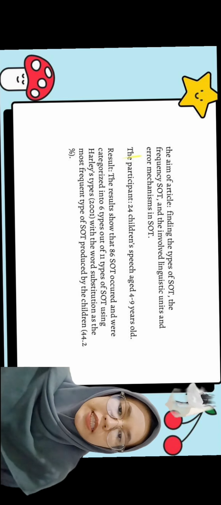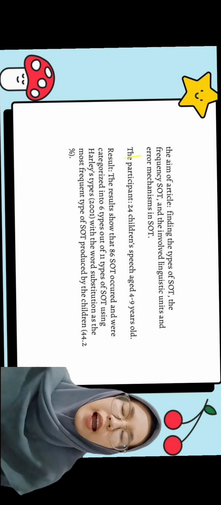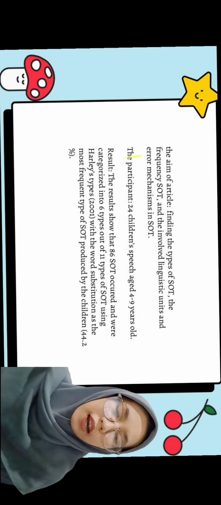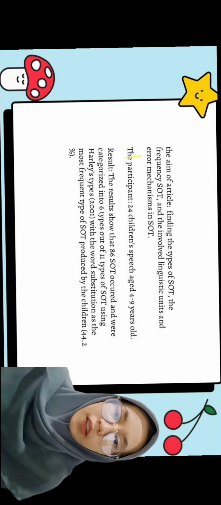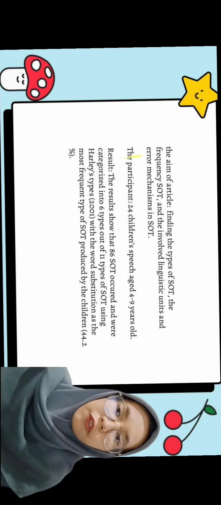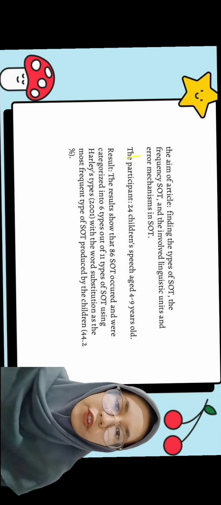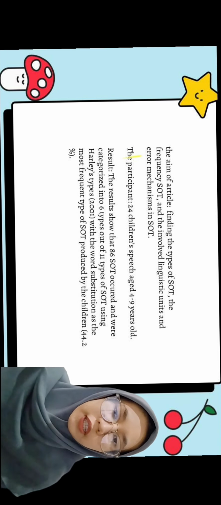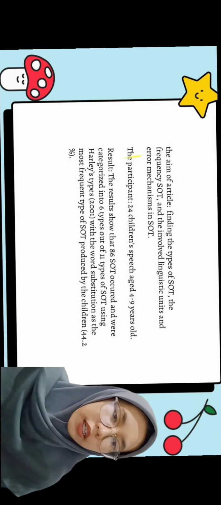Every article, of course, has an aim, and the aim of this article is to find the types of slip of the tongue, the frequency of slip of the tongue, and the involved linguistic units and error mechanisms in slip of the tongue. The participants are 24 children aged 4 until 9 years old. The results show that 18 slips of the tongue occurred and were categorized into 6 types out of 11 types of slip of the tongue using Harley's types, 2001.